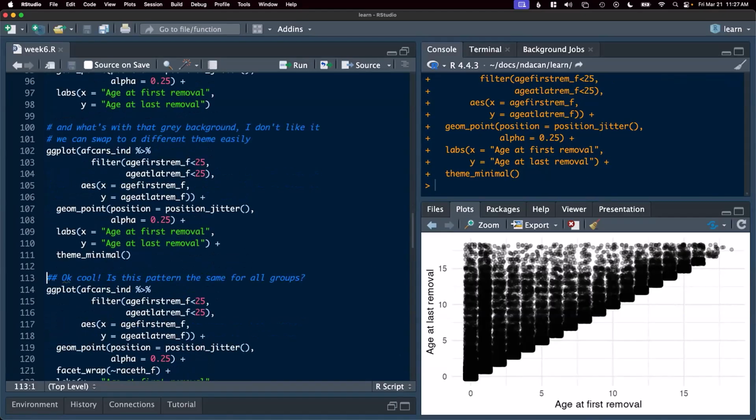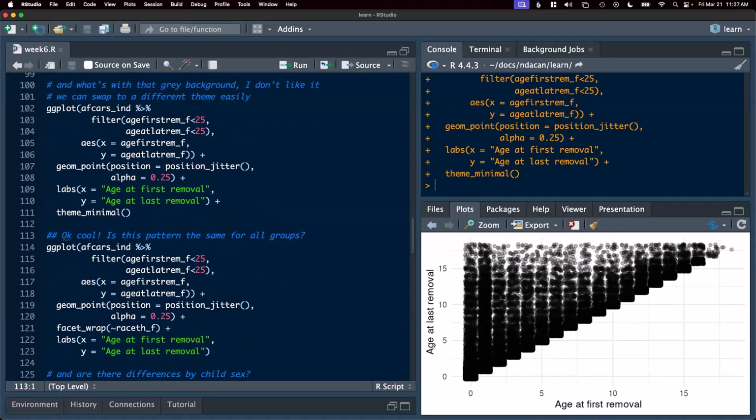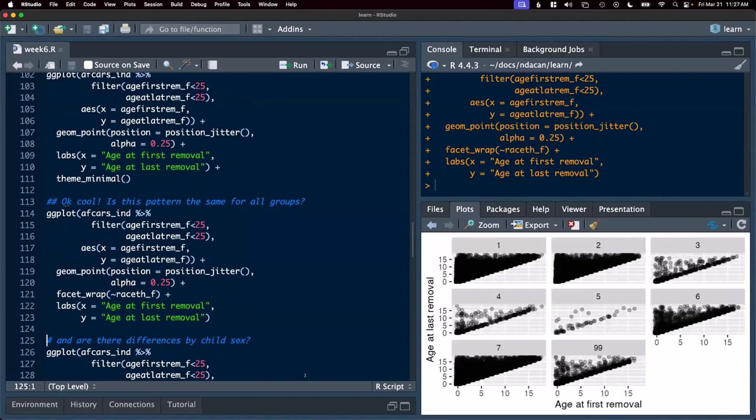Okay, so we've done a pretty good job producing this. Once we've got this plot, we might want to think about whether this differs across racial and ethnic groups, whether this basic pattern is the same across groups. We can facet wrap by race to produce one version of this plot for each group, if we like.